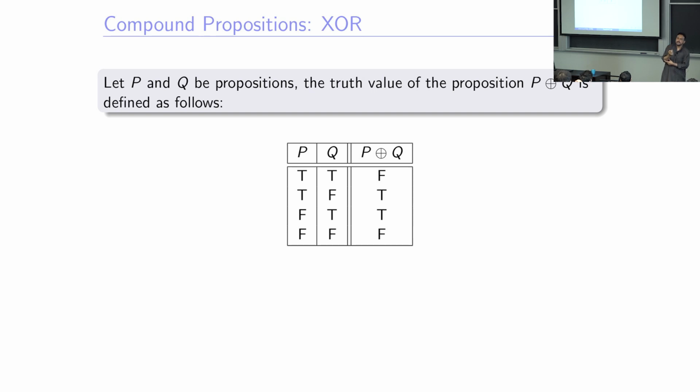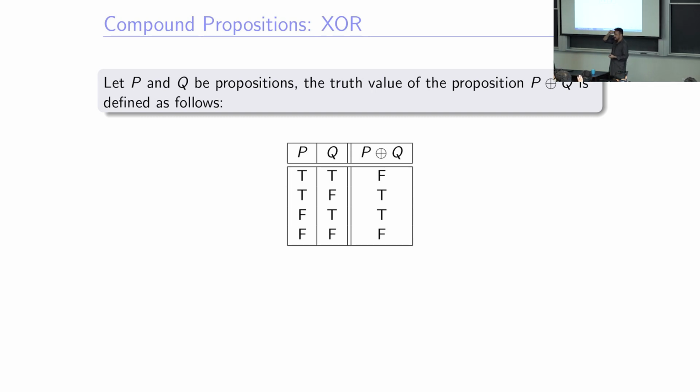So if both of them are true or both of them are false, then it's false. Otherwise it's true. Okay, good. Not summarized enough, but correct. Yes. Either P is true or Q is true. So P XOR Q is true if either P is true or Q is true, but not both. Right? But not both. Yes, please. It is only true when only one of them is true. Yes, that's an easier, better way of describing it, summarizing it.